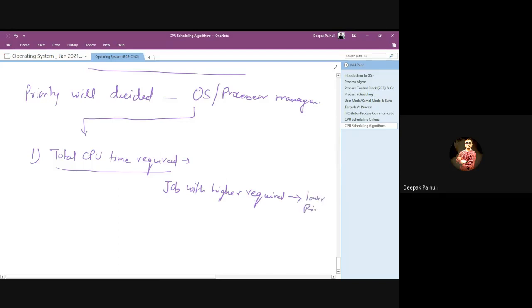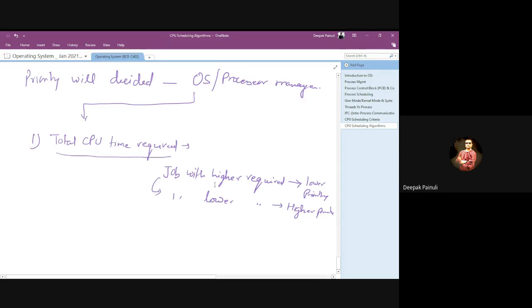And vice versa, jobs with lower requirement lead to higher priority. Higher priority means if a process requires the CPU for a long time, there is a chance that the OS will give lower priority to those processes, right?